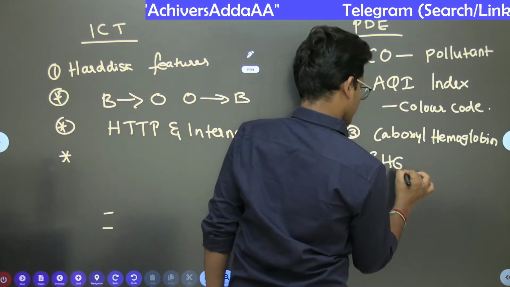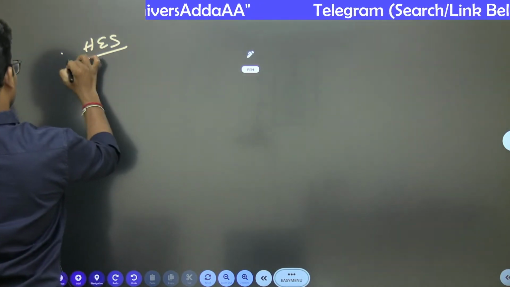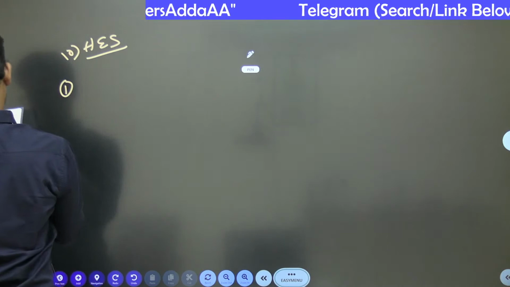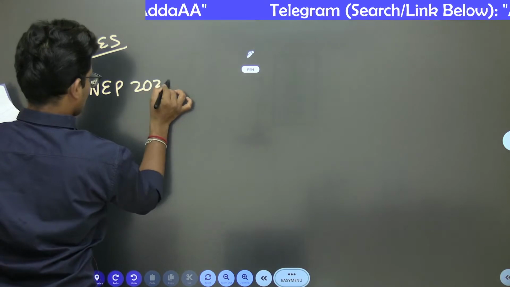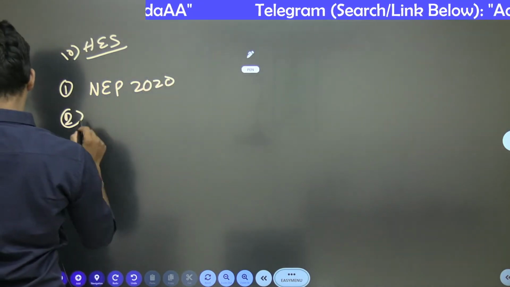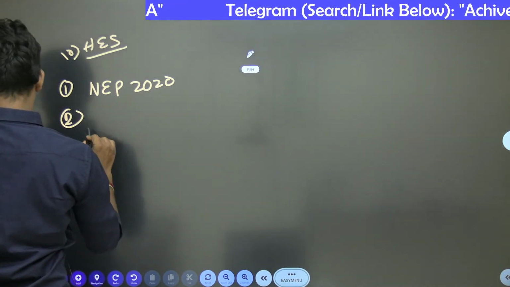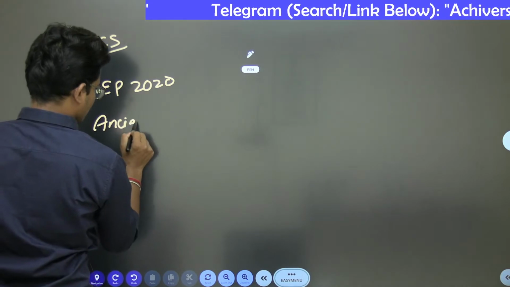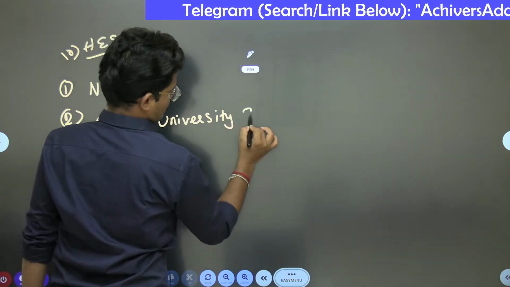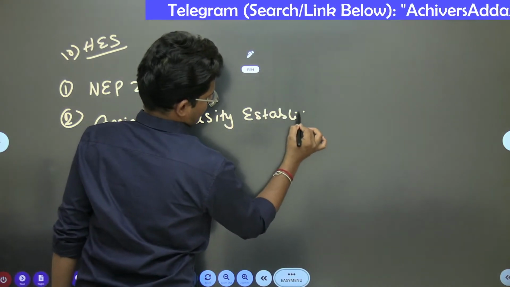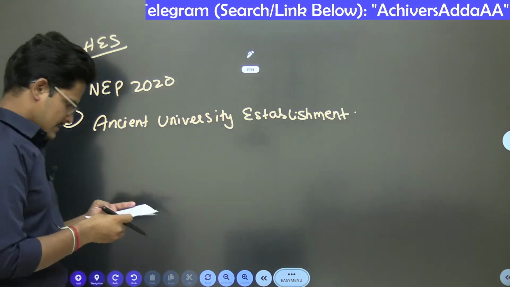Greenhouse gas related. And in the education system, higher education system, unit number 10, the one question was related to NEP 2020. As usual, every time you cannot escape from this. And there was a question related to ancient universities establishment.